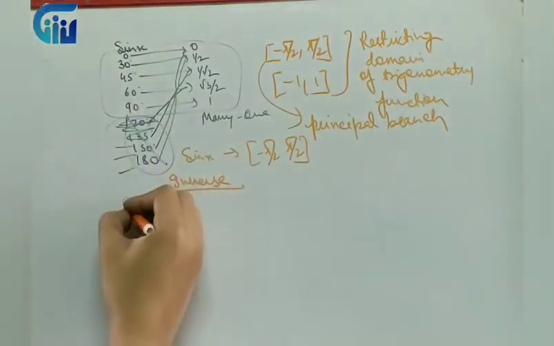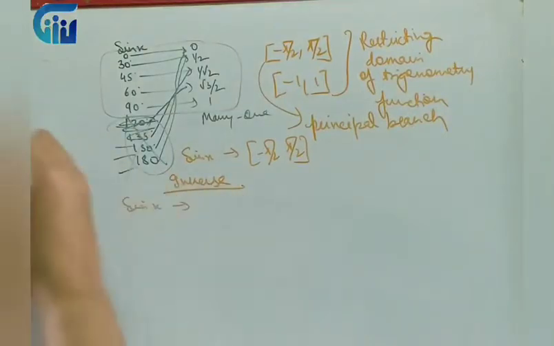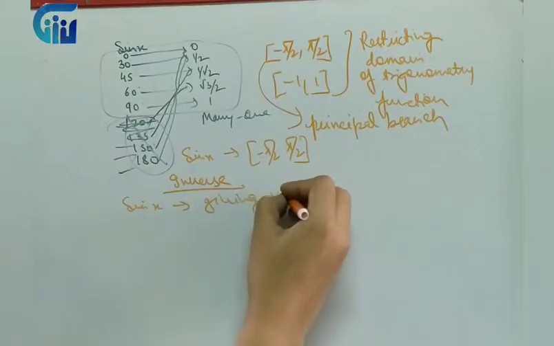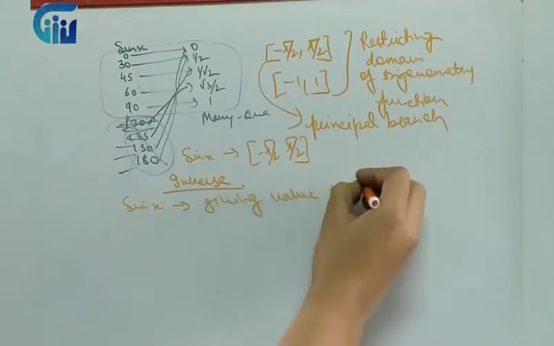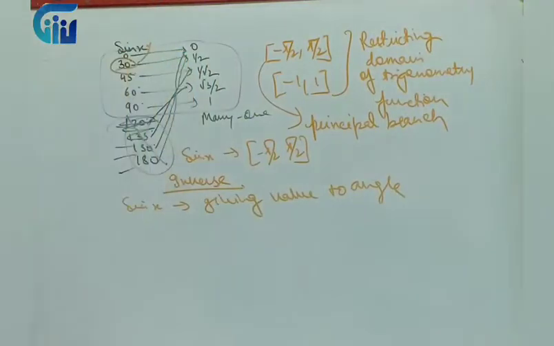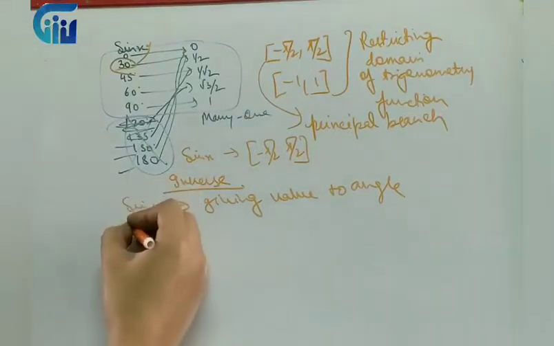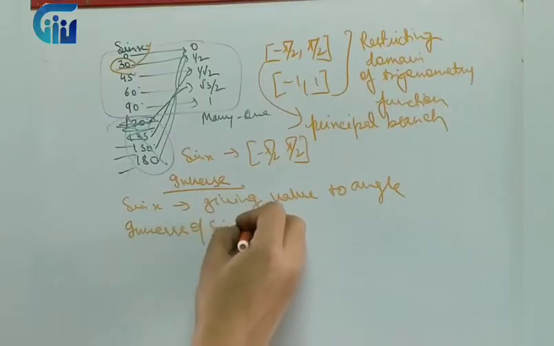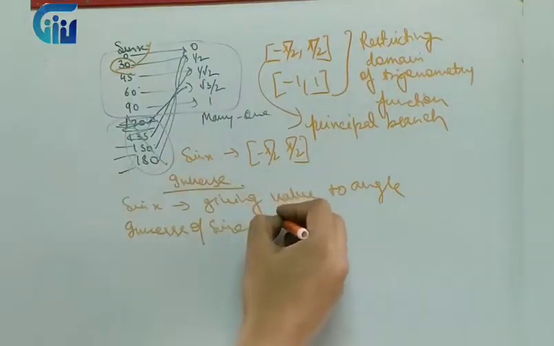Suppose I know what sine was doing. Sine was giving a value to an angle. Just see here, I had an angle, I used to put it in place of x and then I used to get a value. So what was sine doing? It was giving a value to an angle. So what will its inverse function do? Inverse of sine will do exactly the opposite of this. So it will give